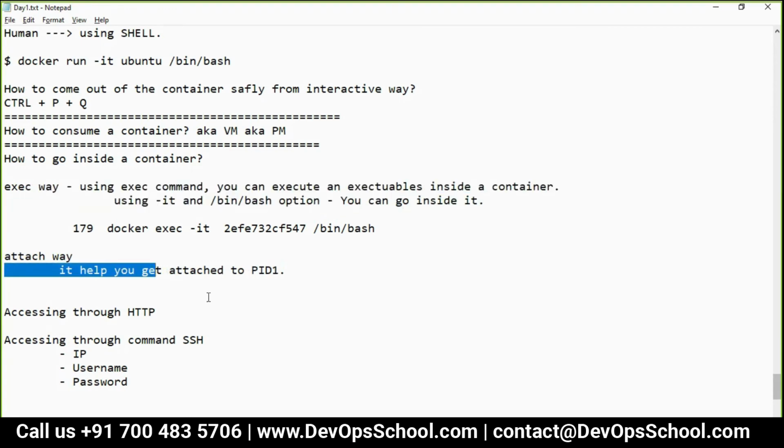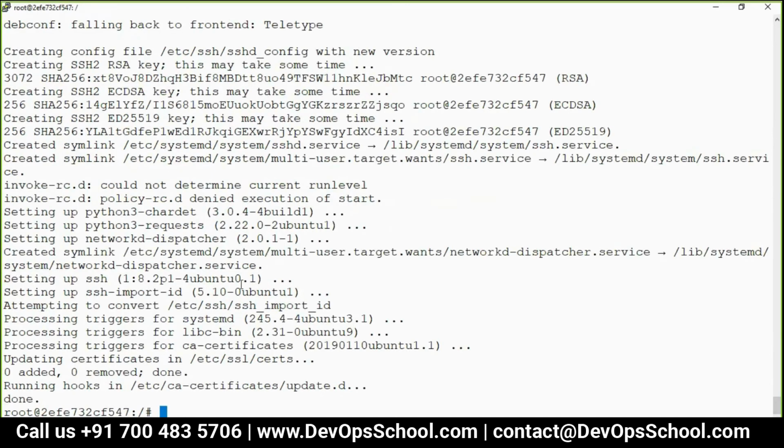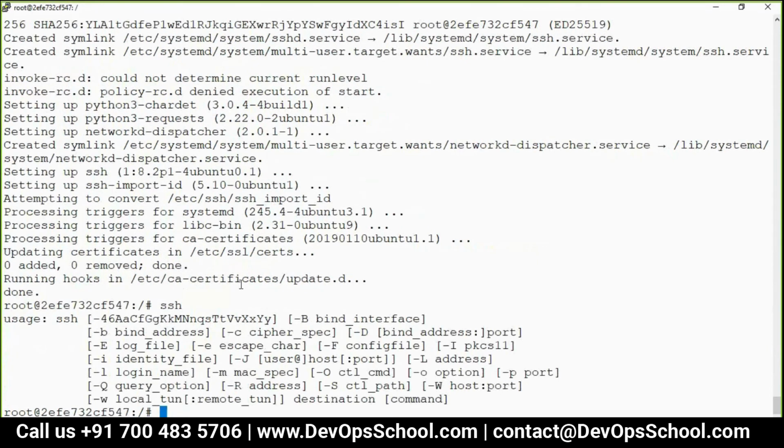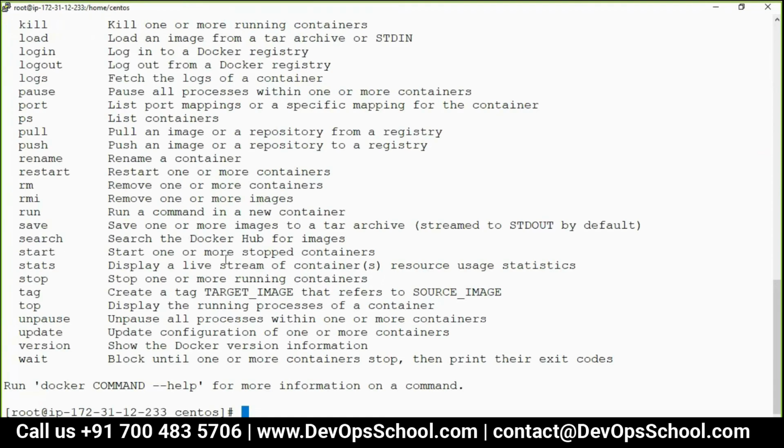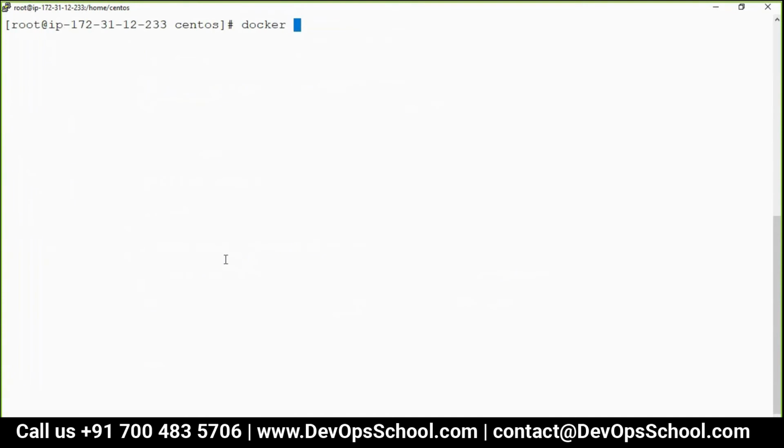Because it was having bin bash, so I did attach. If it is a bintini, there is no exit command, there is no control P command, so you have to use exec. So guys, SSH is stopped right now. Now Control PQ, never do exit because it will kill that container. So Docker PS. So guys, it's running.